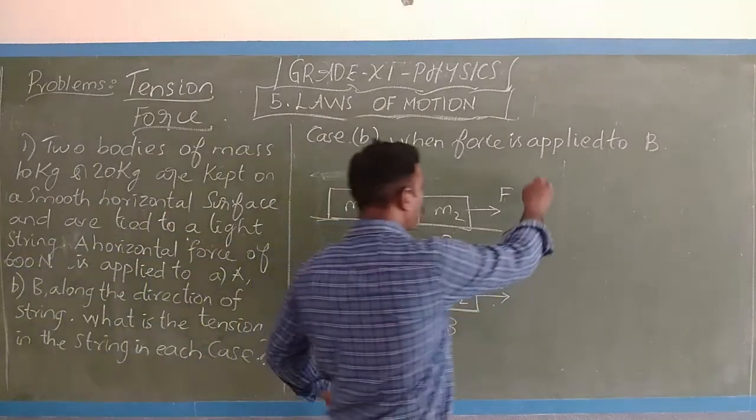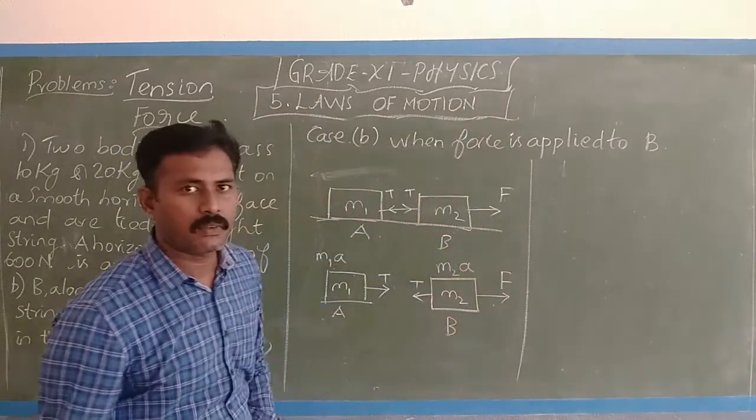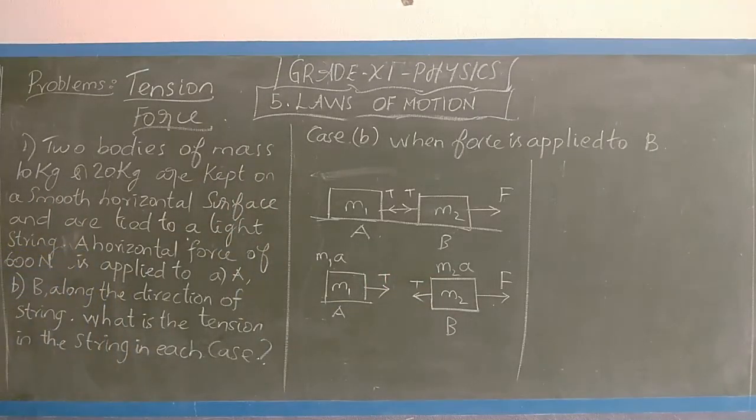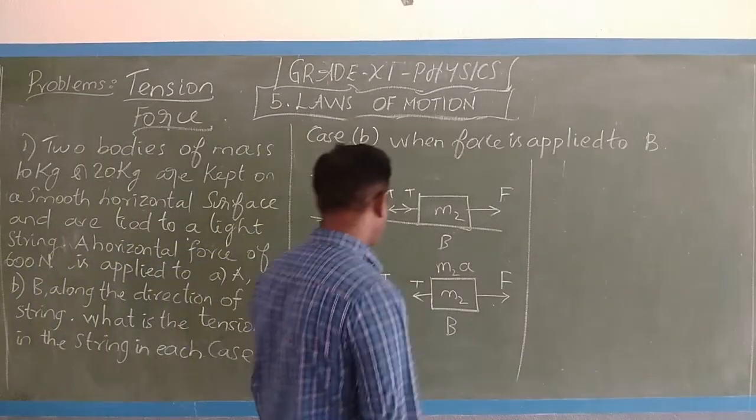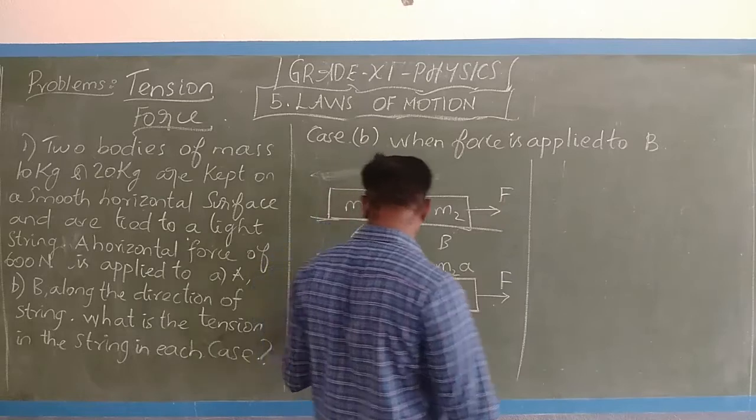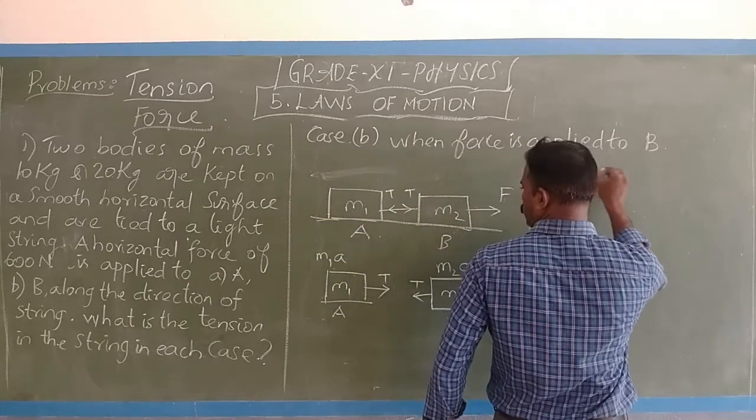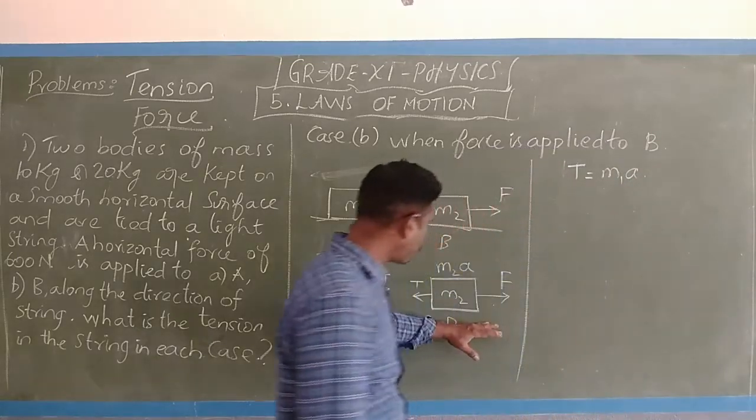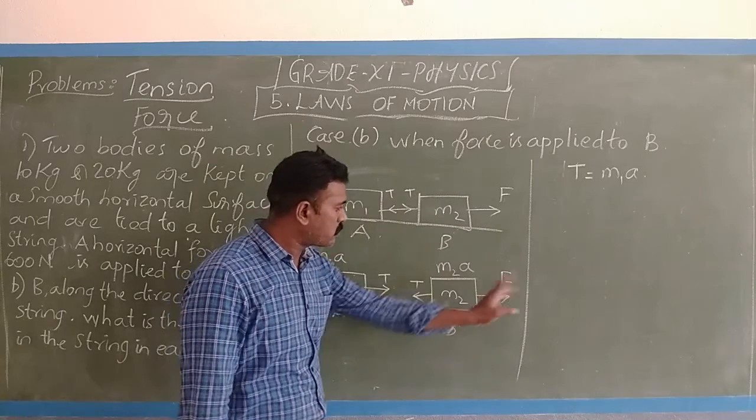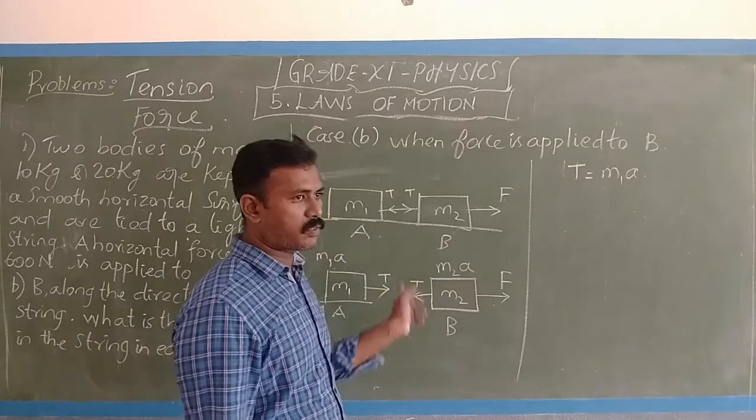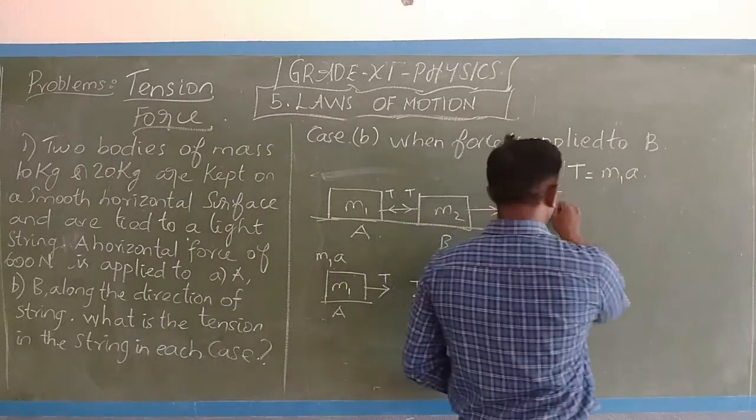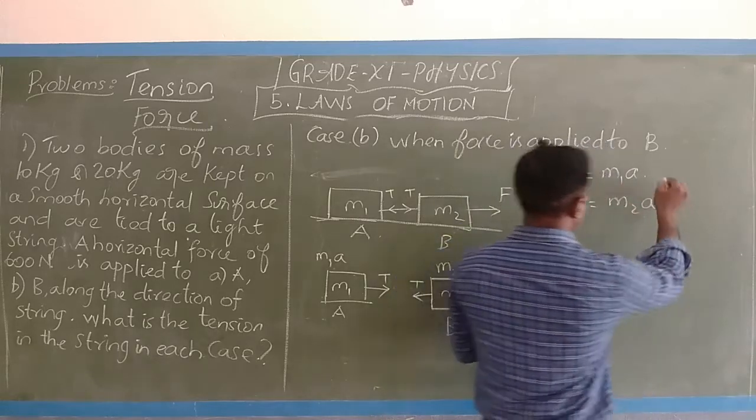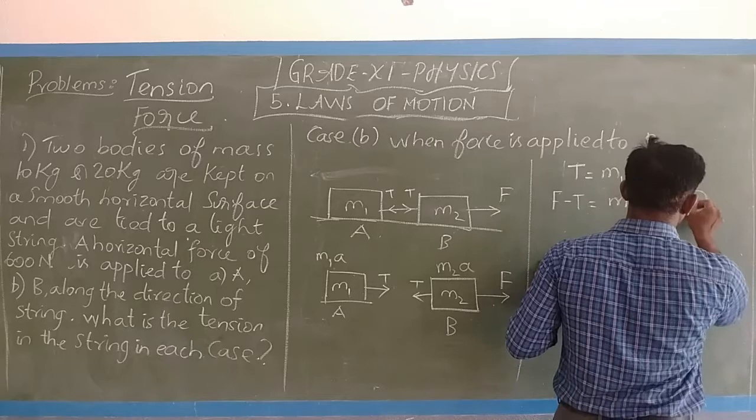Okay, I will resolve the forces and convert this into equations. Try the equations yourself, and I will also do it parallelly, and let us check whether you are getting the same answers. For A, T equals M1 into A. For case B, the force is applied to the right-hand side and there is a tension on the left, so F minus T equals M2A. So the first equation and the second equation are there.